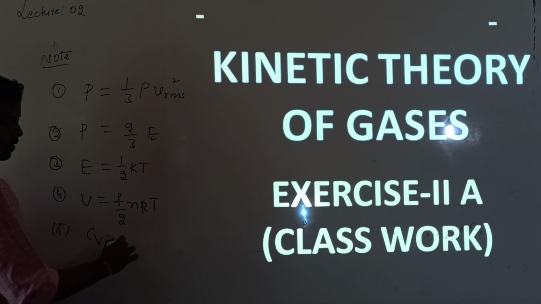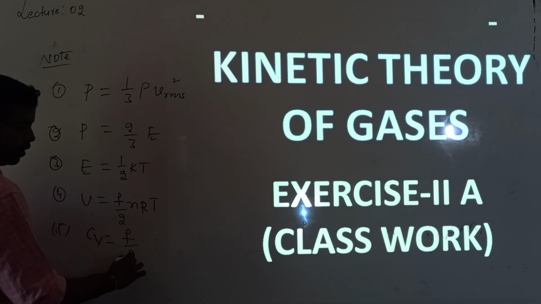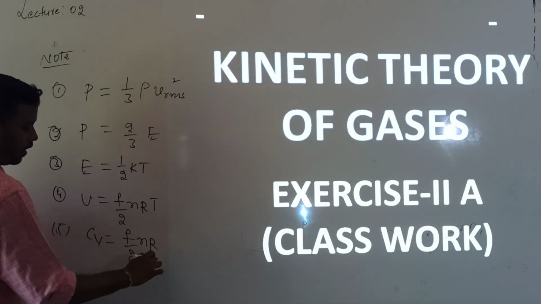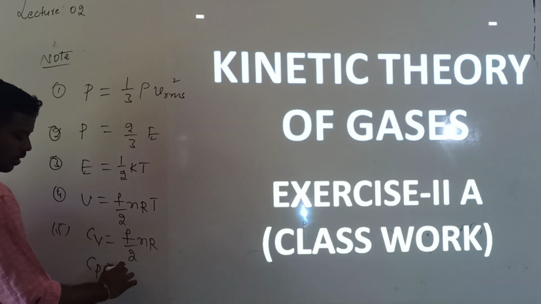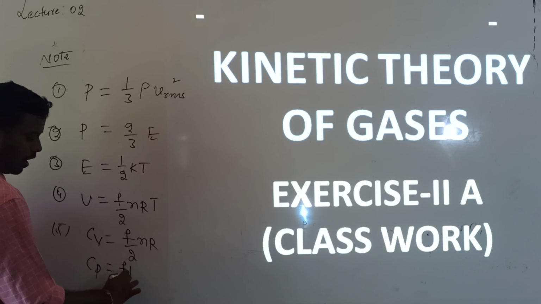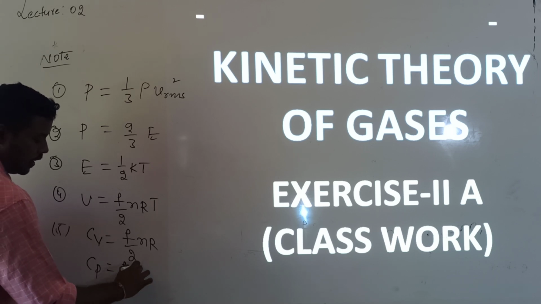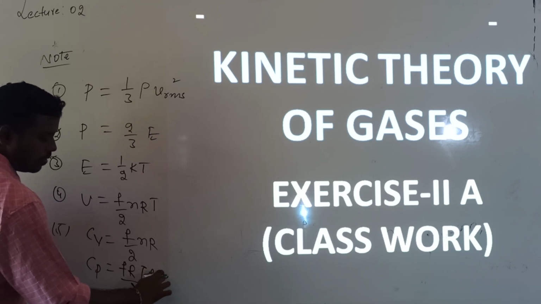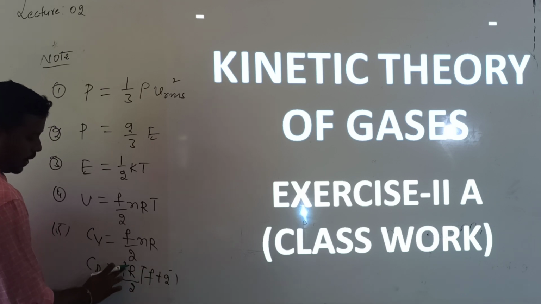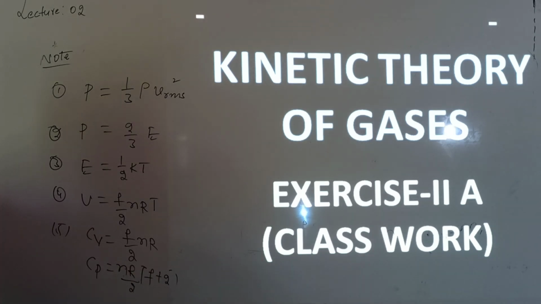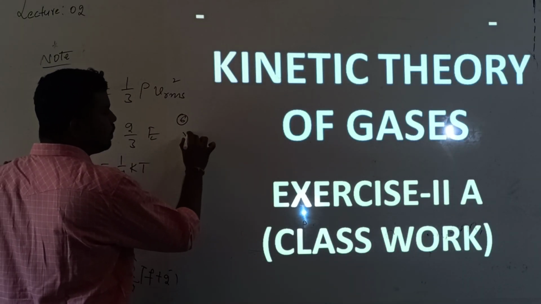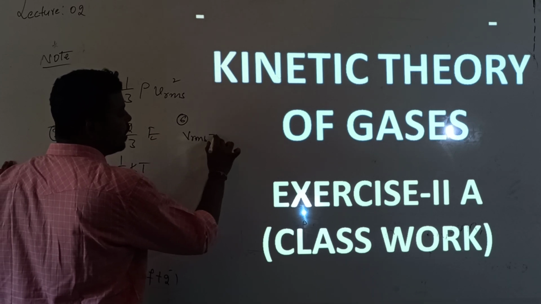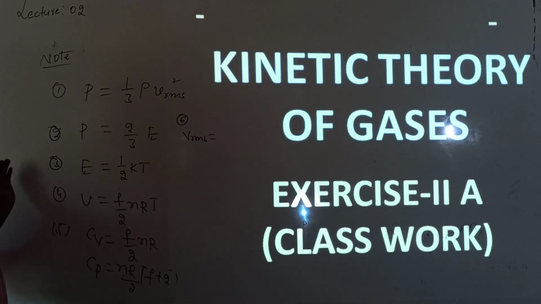What are the formulas for Cp and Cv? Cv is equal to f by 2 into nR, whereas Cp is equal to R by 2 into (f plus 2). And we have the formula for VRMS; many questions are based on this RMS speed.